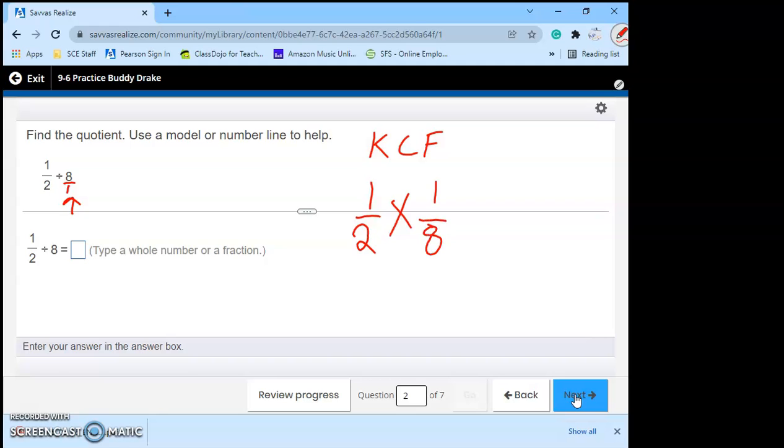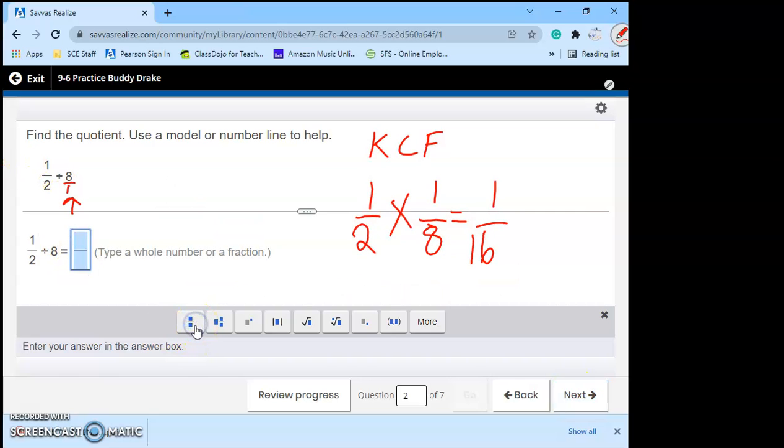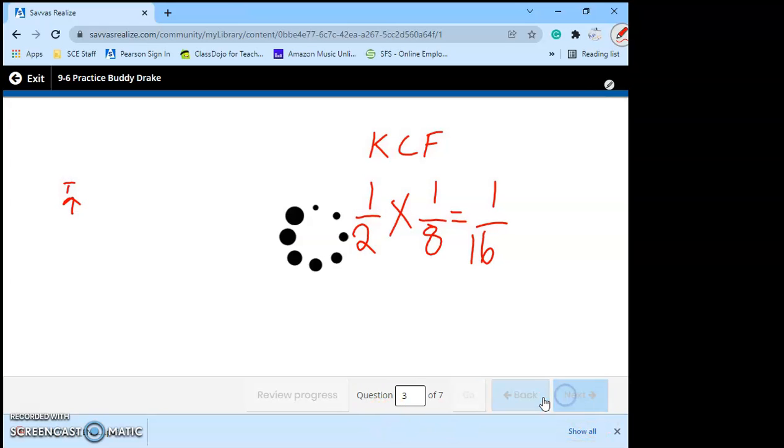It becomes 1/8. Now we're ready to multiply. Top times the top, bottom times the bottom. 1 times 1 is 1. 8 times 2 is 16. So our answer is going to be 1/16. On to question 3.